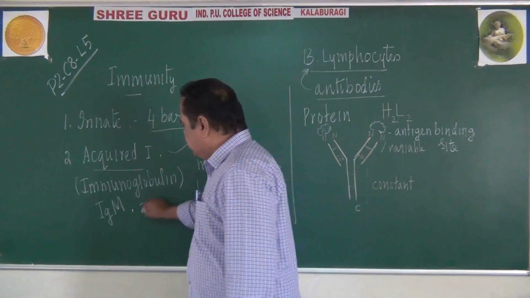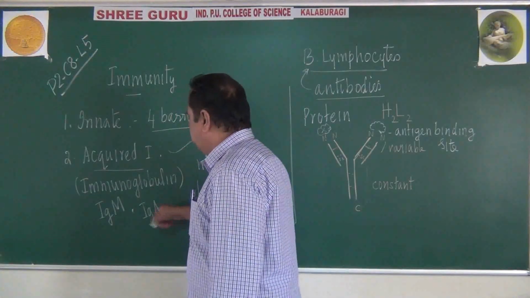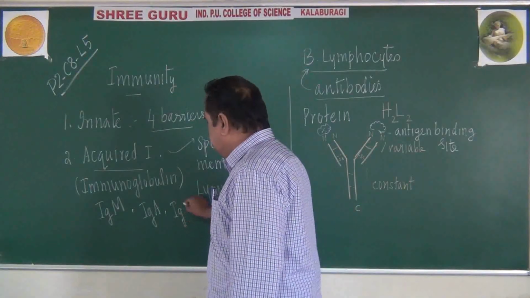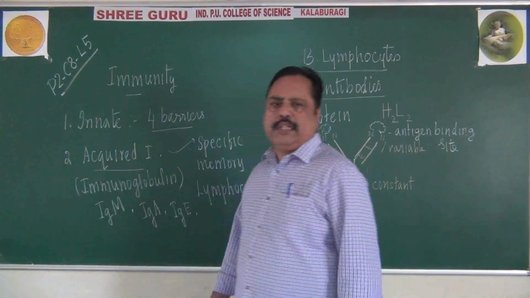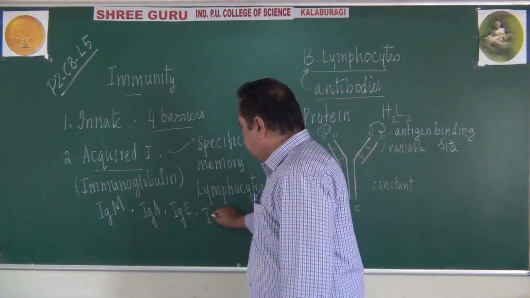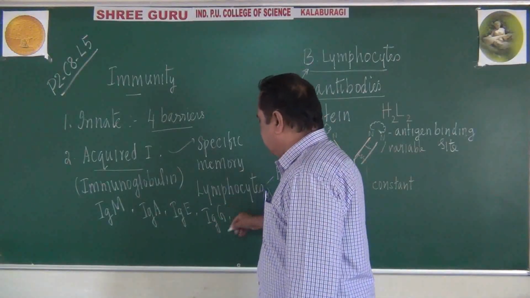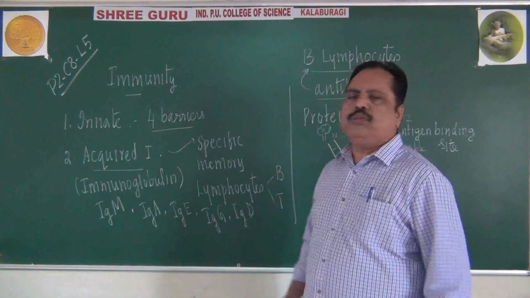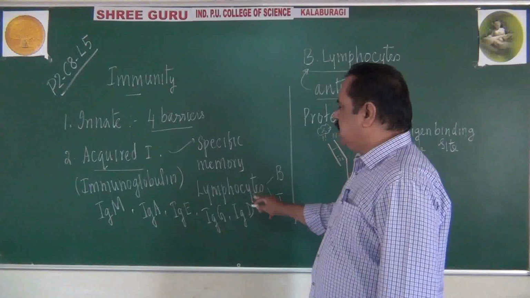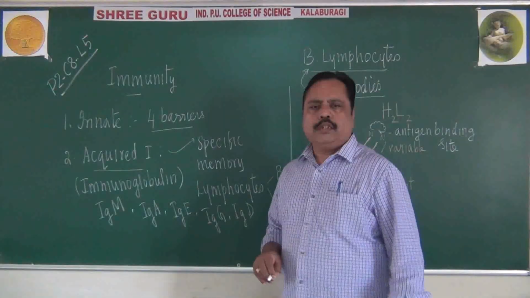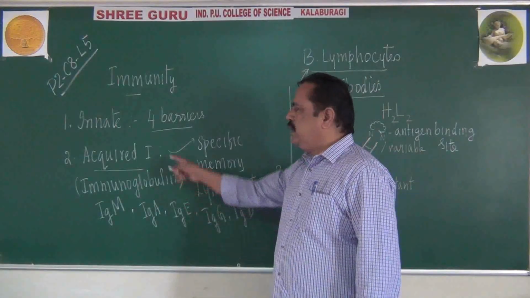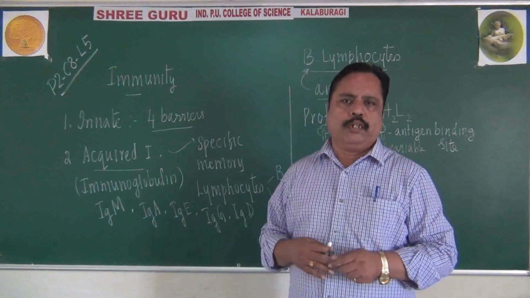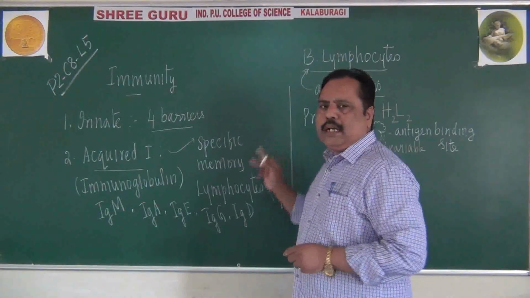There are antibodies like IgA, produced in different parts. IgE is another type of antibody we can see here. IgG is produced by our body. Even IgD is also there. Like that, around 5 to 6 types of antibodies are produced by our body. So remember, these are different types of immunoglobulins. They are specific in their work. They would bind with the antigen.